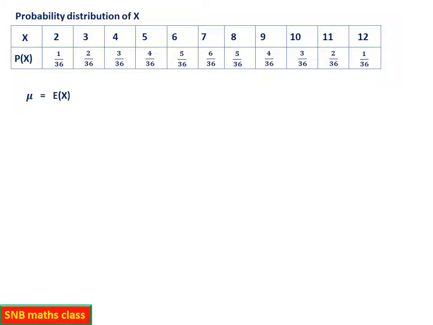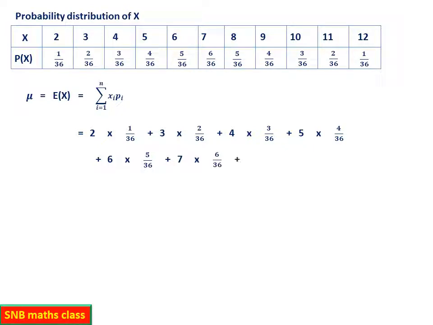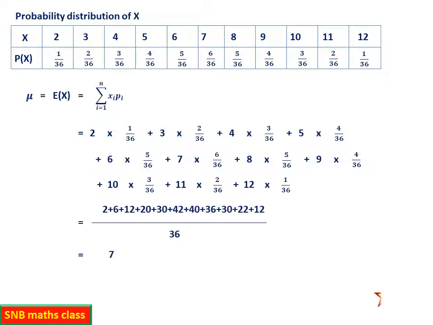Now apply the formula. What is mu? Mu will be equal to expectation of x, that is equal to summation of xi pi. Now substitute. x1 is 2 into 1 by 36, x2 is 3 into 2 by 36, x3 is 4 into 3 by 36, and like that 5 into 4 by 36, then 6 into 5 by 36, 7 into 6 by 36, 8 into 5 by 36, 9 into 4 by 36, then 10 into 3 by 36, 11 into 2 by 36, and then 12 into 1 by 36. These are the values xi pi.